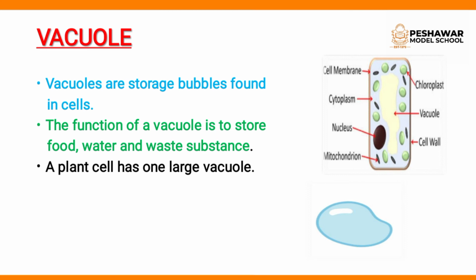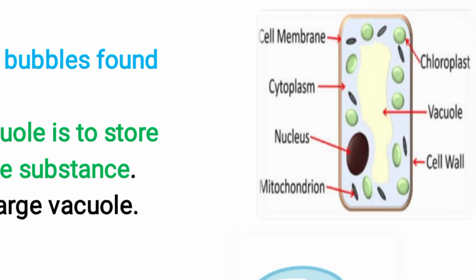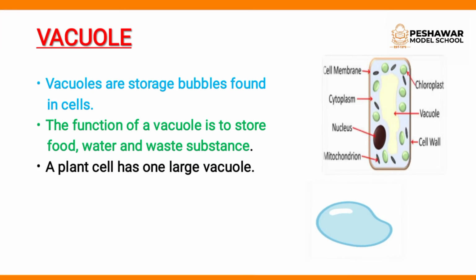A plant cell has one large vacuole, but animal cells have many small vacuoles. So this is the difference.